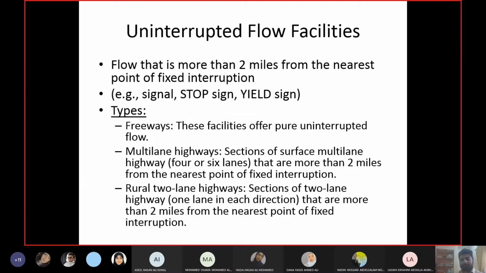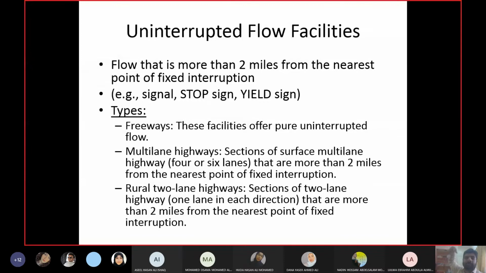Why? Because if the spacing between the interruptions is more than 2 miles, then the drivers, when they are driving from one interruption to the next one, do not feel the effect of the next interruption until they are very close to it. You have just passed one signal, and now you will accelerate because you know there is so much distance ahead of you till you reach the next interruption.